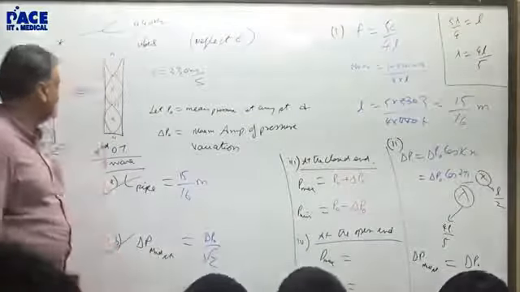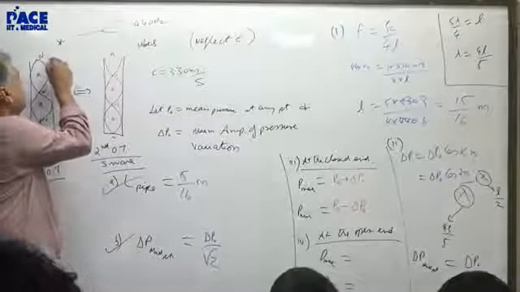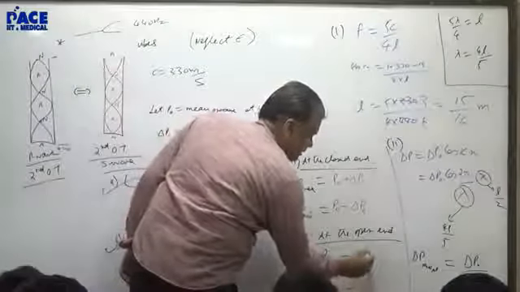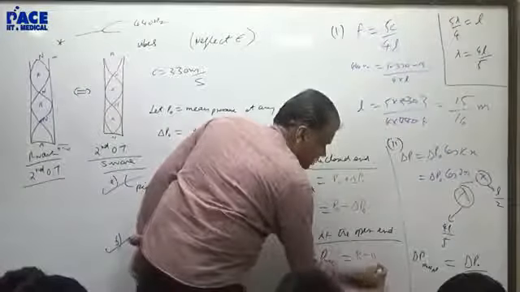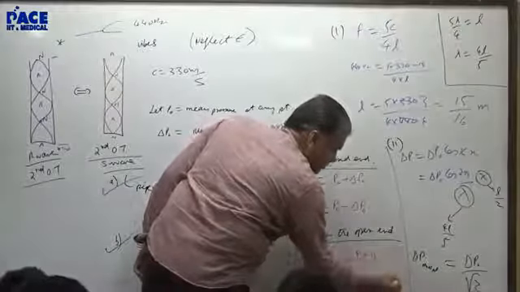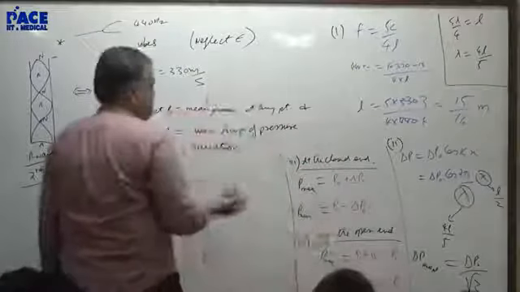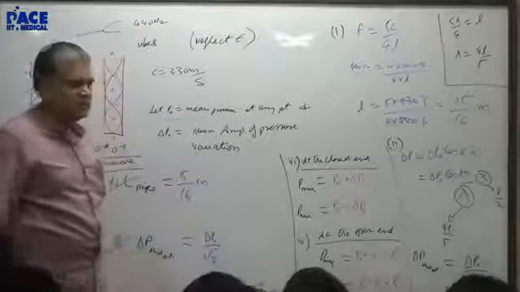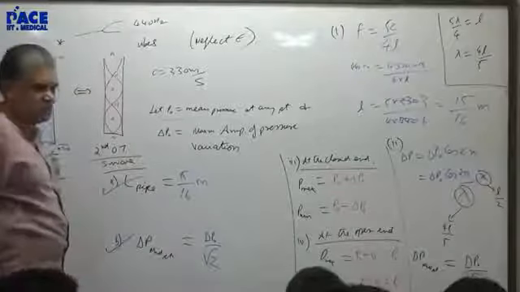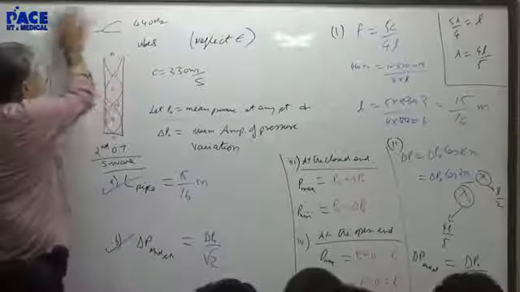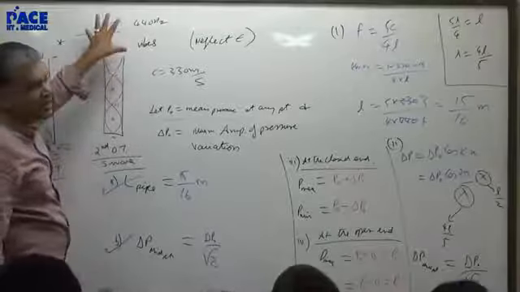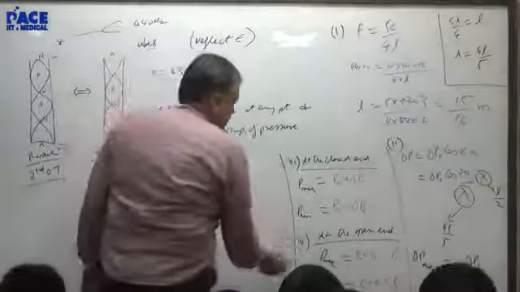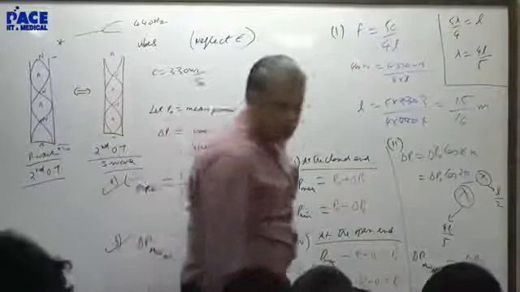And at the open end, there is no variation. That's the node. So, what is the maximum pressure? P naught plus zero. Minimum pressure P naught minus zero. P naught is the mean pressure, which is the external pressure, the atmospheric pressure. That is the pressure when there is no wave. Are you fine with these four questions?